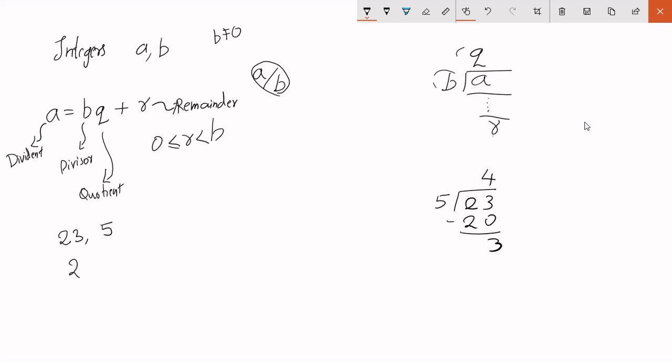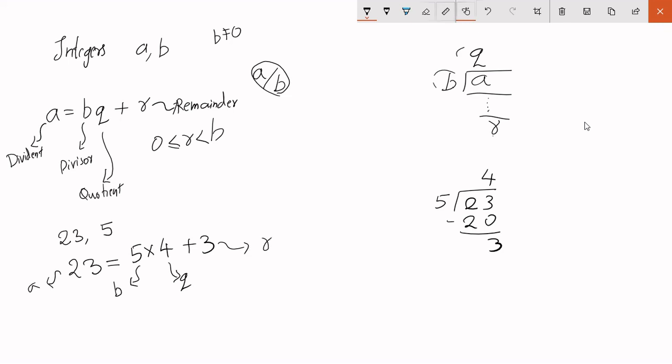So I'll write down with the lemma that 23 is equal to 5 times 4 plus 3, where 23 is a, 5 is b, 4 is q, and 3 is r.